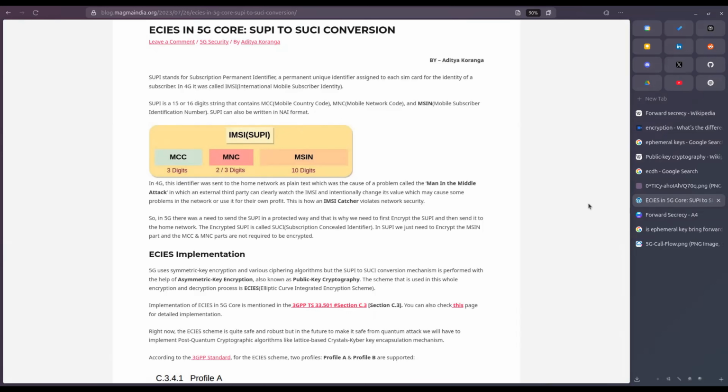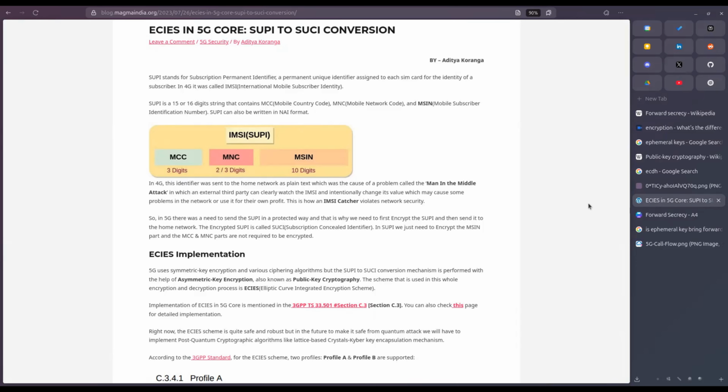So to counter this, 3GPP introduced an encrypted form of user identity in 5G, which is called SUCI. The ECIES scheme is nothing but a technique or an implementation that uses some symmetric key encryption and various ciphering algorithms for the conversion of SUPI to SUCI and vice versa.